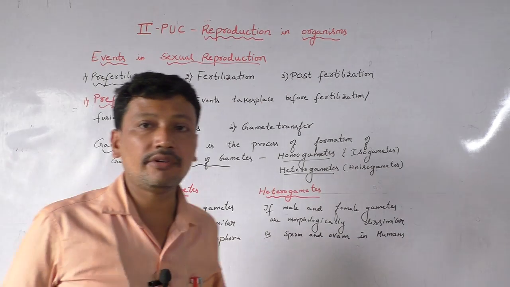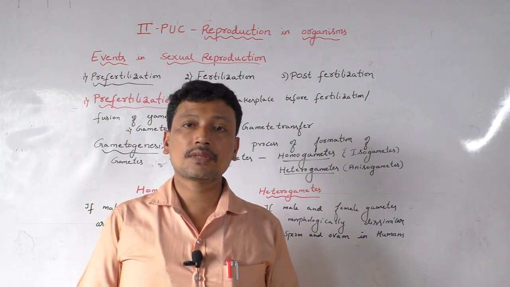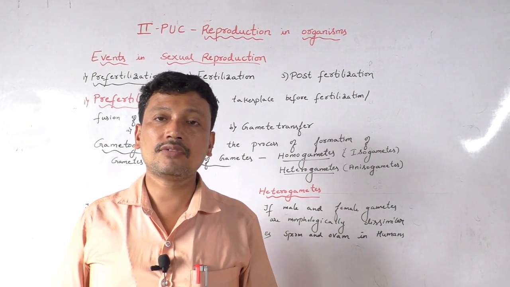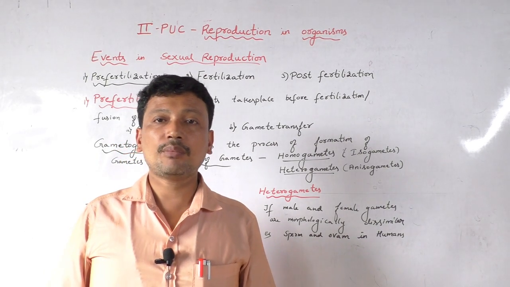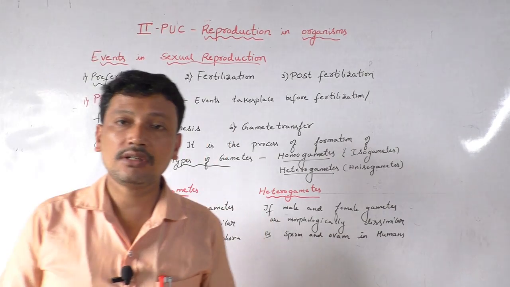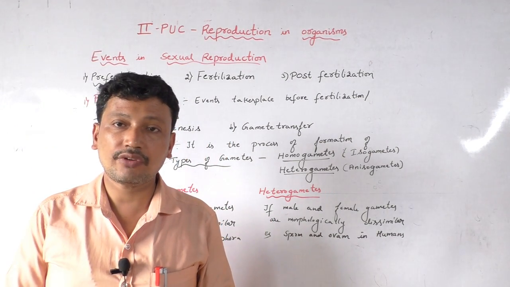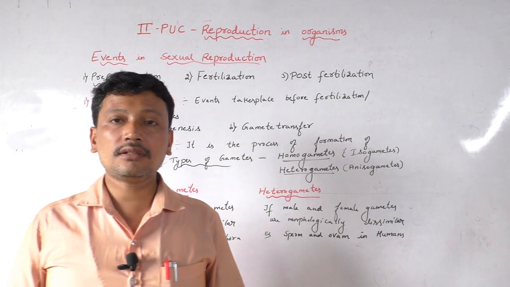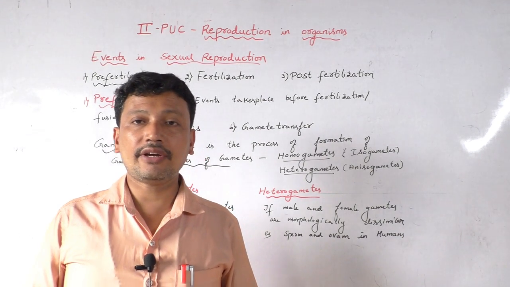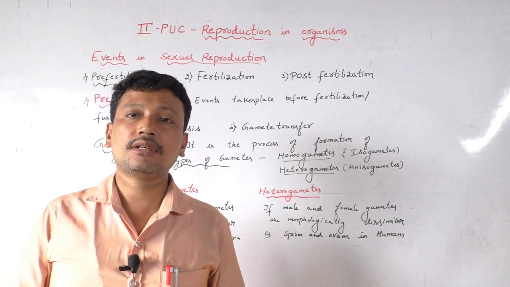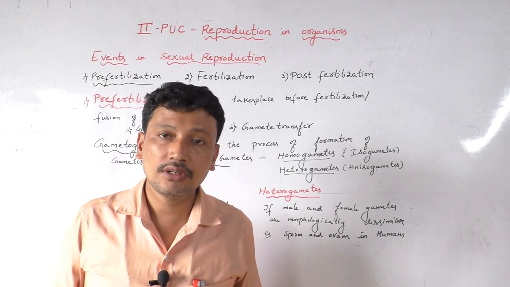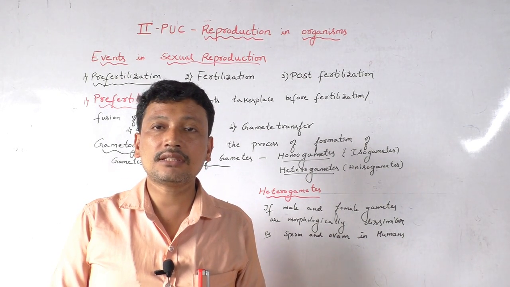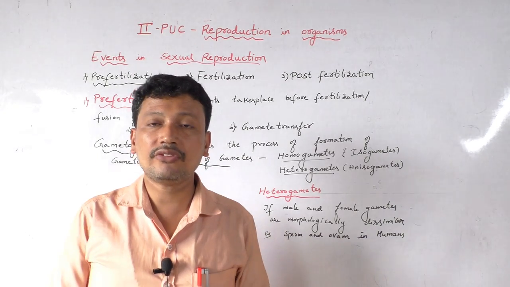Now coming to the events of sexual reproduction, three events take place in the sexually reproducing organisms. The first event is the pre-fertilization event, the second event is fertilization, and the third event is post-fertilization event. So the first event is pre-fertilization event. It is the event that takes place before fertilization or fusion of gametes. So before the fusion of gametes, if any event takes place, that is called as pre-fertilization event.